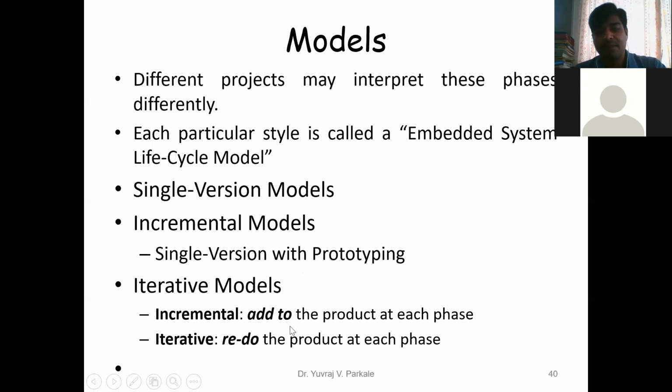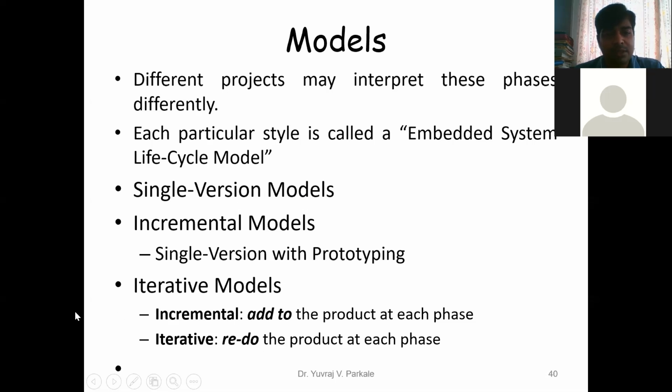Just remember that the type of model depends upon the type of project here, and each particular style is called an embedded system lifecycle model. If anybody asks you what an embedded system lifecycle model is, it is the type of phases that are used in your projects. And the different embedded system lifecycle models are some of the ways, or some of the models, that are discussed.